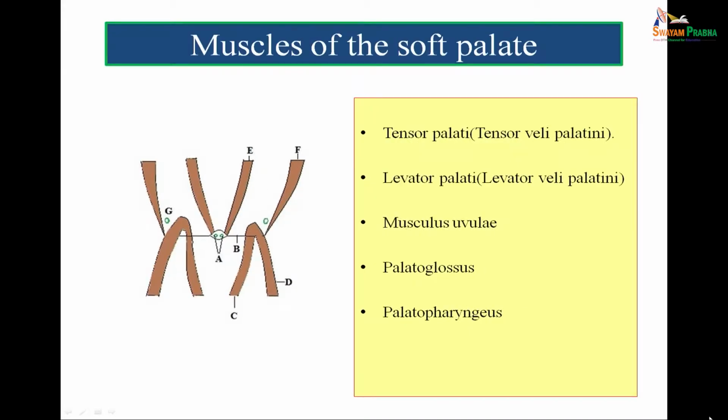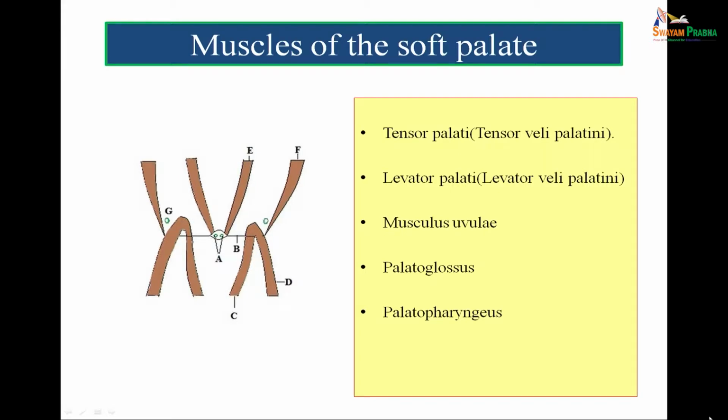So, the muscles of the soft palate, can we name them please? They are tensor veli palati, levator veli palati, musculus uvulae, palatoglossus and the palatopharyngeus muscle. Once again I repeat, because this is very important, that the tensor veli palati forms the palatine aponeurosis, F forms B, and it splits in the center to enclose A, which is the musculus uvulae.